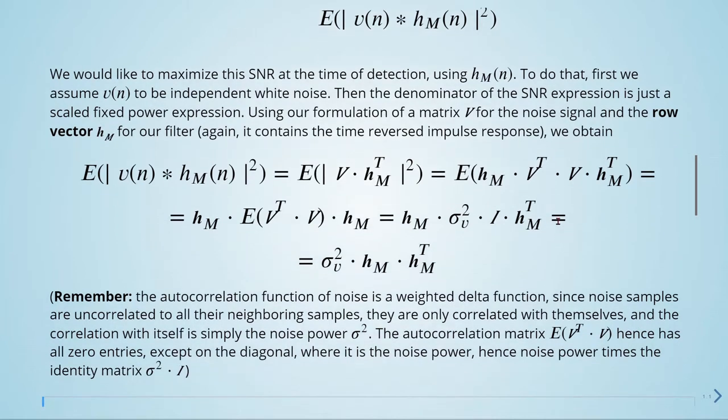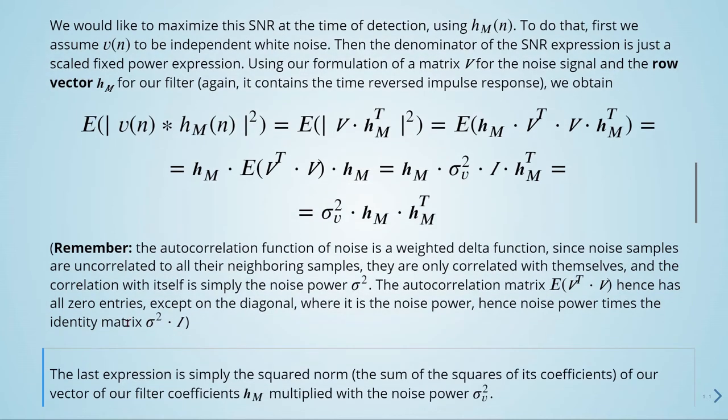So remember that the autocorrelation function of noise is a weighted delta function, since noise samples are uncorrelated to all their neighboring samples and they are only correlated with themselves, and the correlation with itself is simply the noise power. So the autocorrelation matrix E, V transpose times V, has all zero entries except on the diagonal, where it is the noise power. So the noise power times the identity matrix.